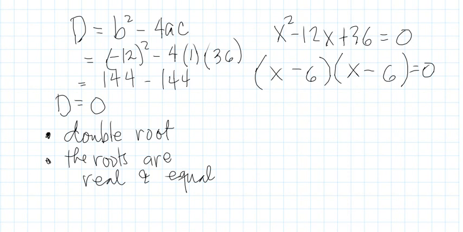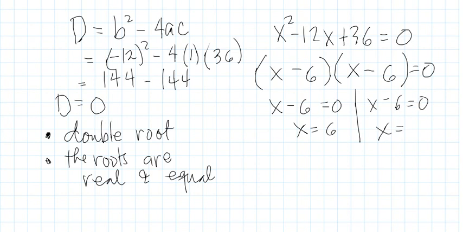So the factor of x squared minus 12x plus 36 is equal to 0 is x minus 6 times x minus 6. So the solution sets are, we have x minus 6 is equal to 0, and here x minus 6 is equal to 0, therefore x is equal to 6.